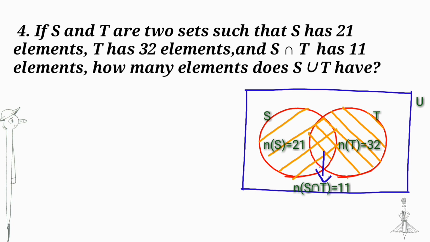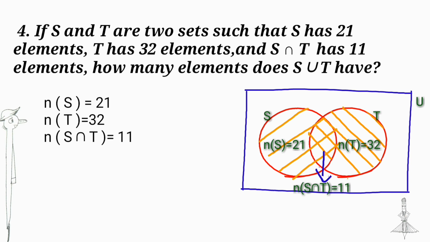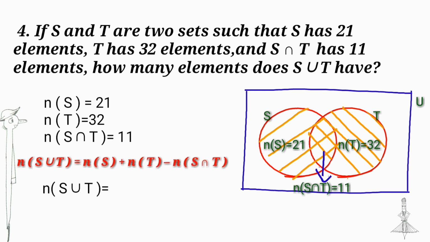Given that number of elements in S is equal to 21, number of elements in T is equal to 32, and number of elements in S intersection T is equal to 11. Find number of elements in S union T, we get 42 elements.